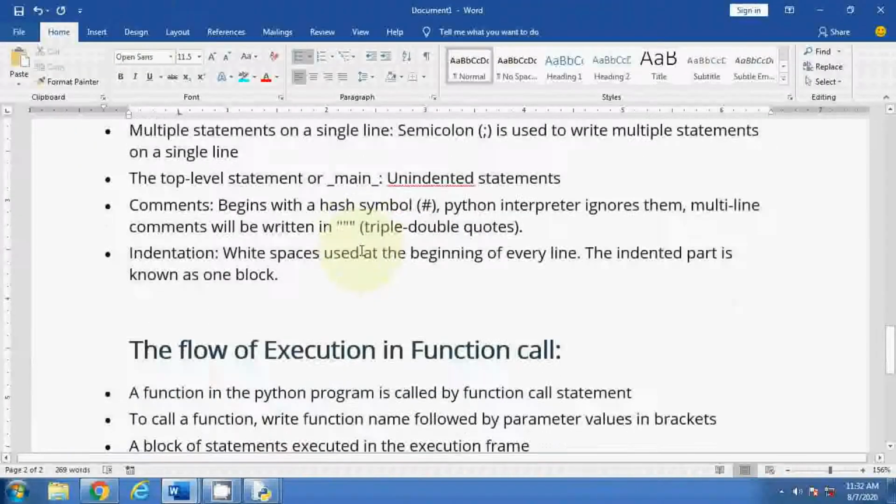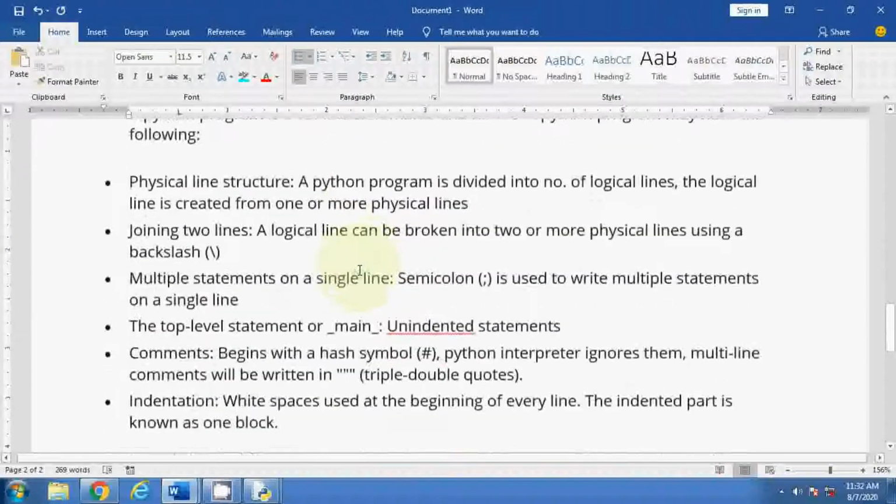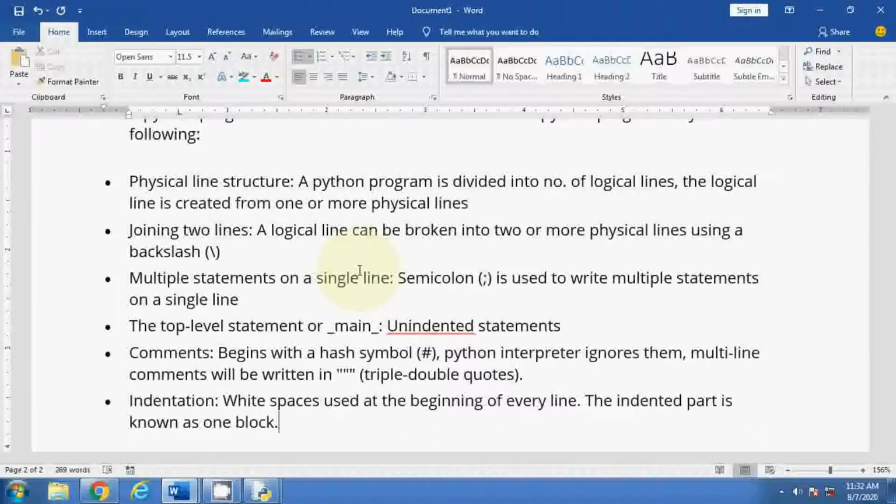So this is the structure of a program. Whenever you are writing a program, a good program can be considered when some of these kinds of statements you are using in your program. That is called a good program. Means you are writing the explanation of the statements, you are writing comments, proper indentation will be there. So sometimes you may not get errors also.